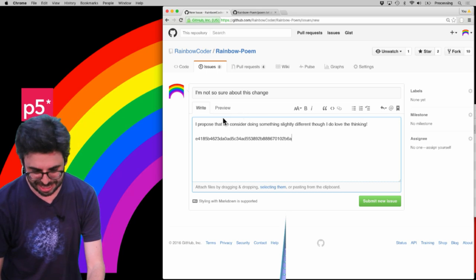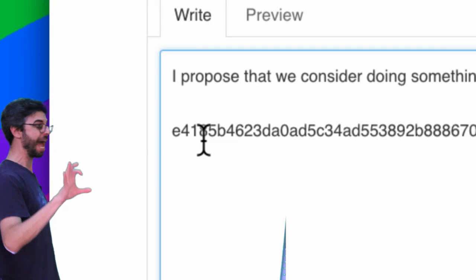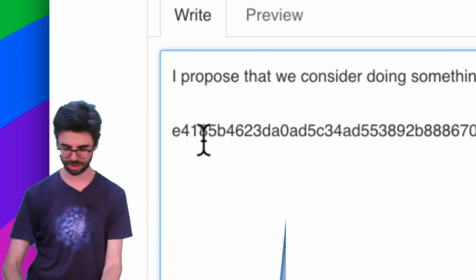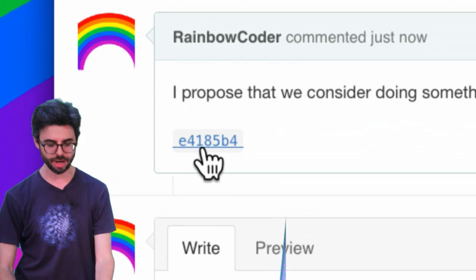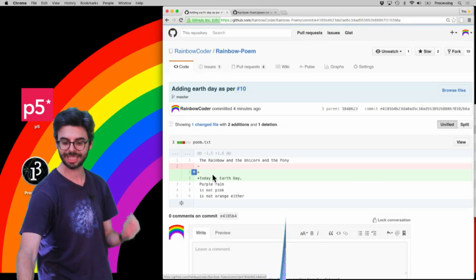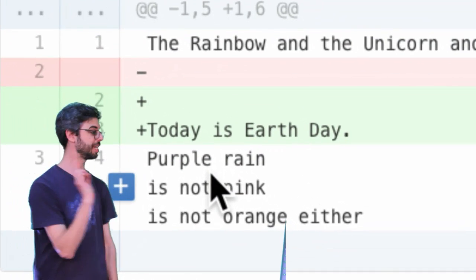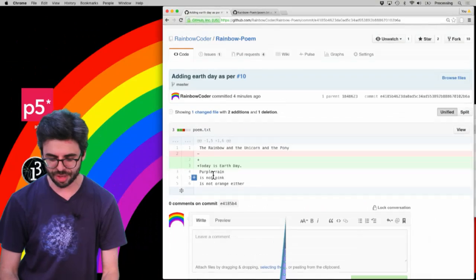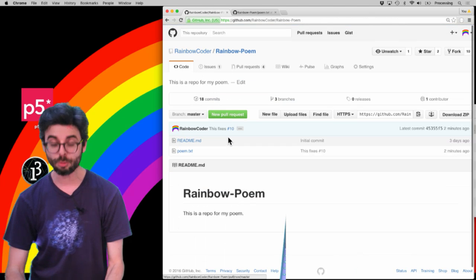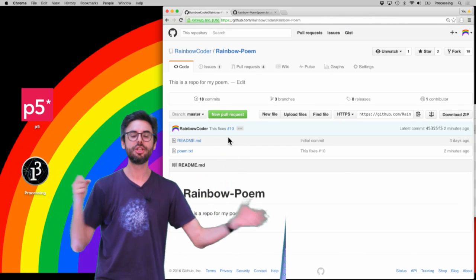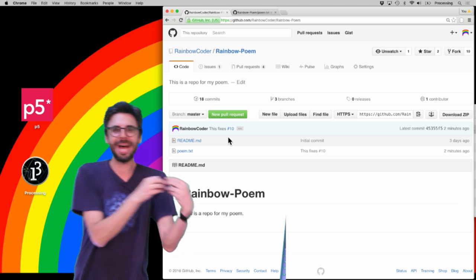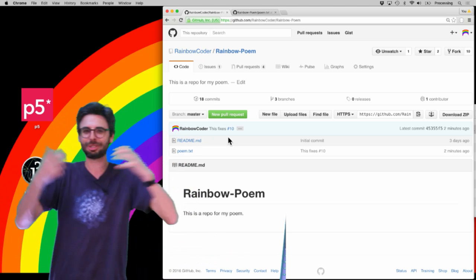And then if I paste that value in here, see how I paste that hash code into the text of this particular issue, and then I hit submit? You can see how that resolves itself automatically to a link that goes directly to that particular change. Today is Earth Day. So there's lots of things you can do on GitHub by referencing issue numbers and referencing commit hash codes in your commit messages or in your issue descriptions.